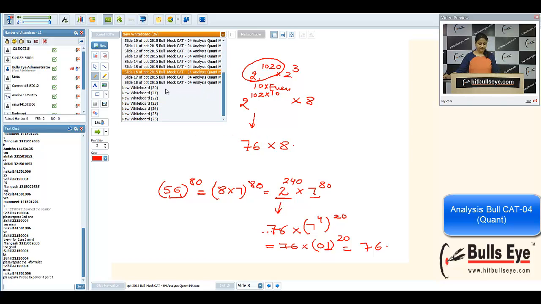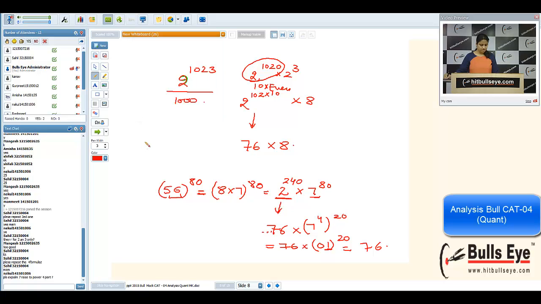Sahil, what was the fourth formula? Nakul, okay, once again. See, what is my target? My target is either to convert my number into 2 raised to power anything or any number which is ending with 1, because I know these two shortcuts only. Now I know 7 square is 49. It is ending in 9. So if I take square of that, it will end in 1. That's why directly I took 7 raised to power 4.